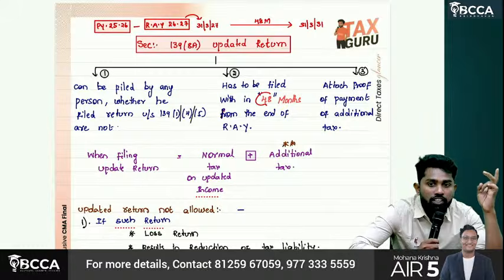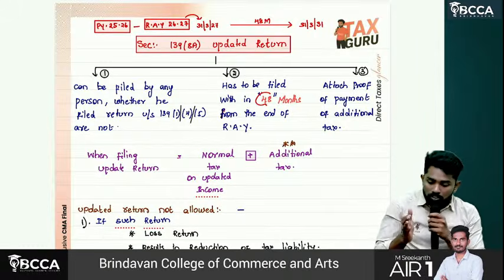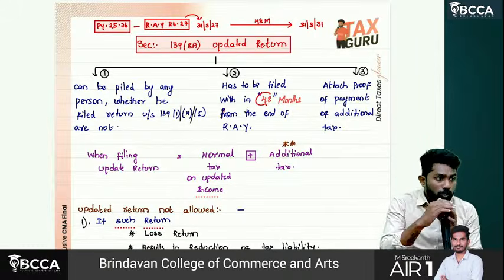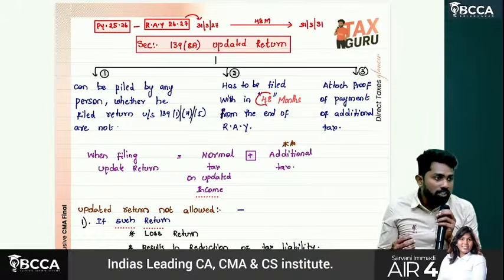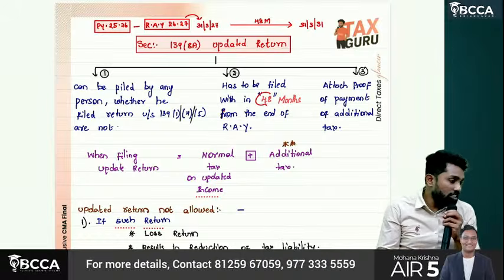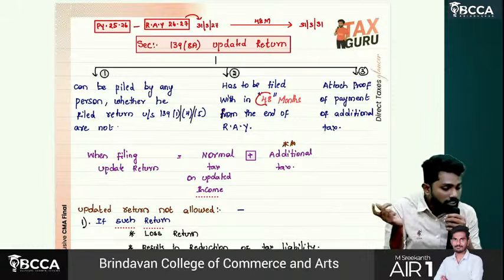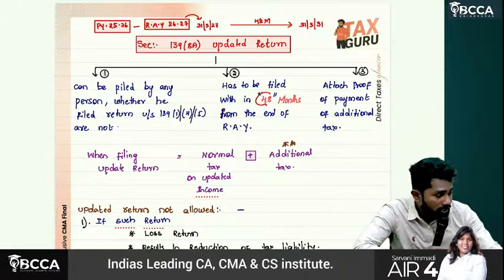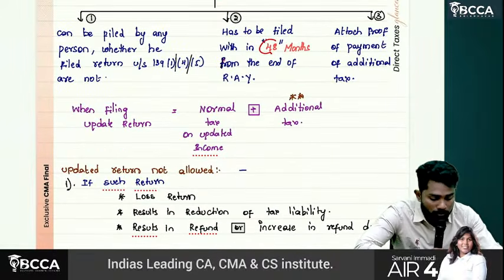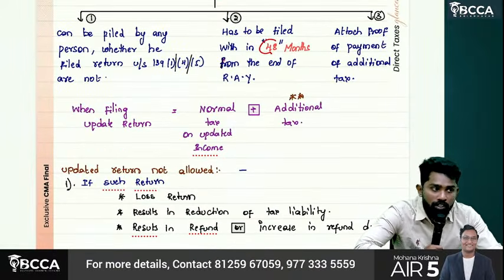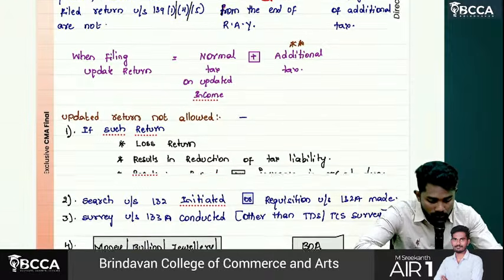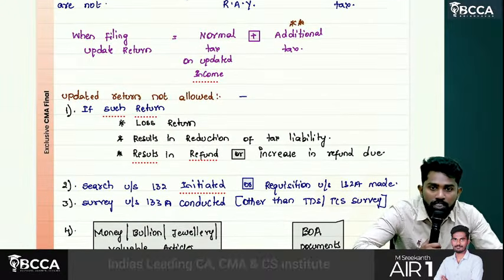Sir, when you are filing an updated return, it's not enough to pay only the normal applicable taxes. Since they are giving you an extra facility to file an updated return, they are asking you to pay additional tax also. Normal tax on updated income you have to pay, and additional tax also you should pay. Otherwise, an updated return is not allowed.